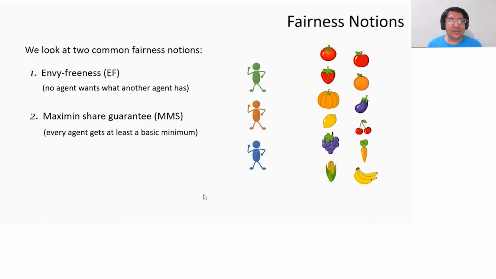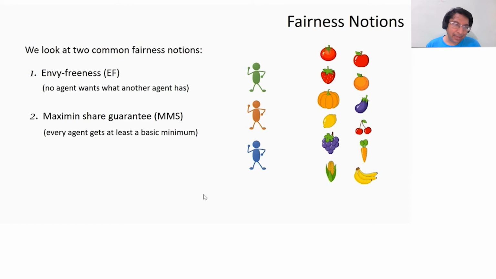As we said, this is not fair. So we're going to look at two very well studied common notions of fairness, Envy-Freeness and maximum share guarantee. These have different perspectives on what they mean for fairness. Envy-Freeness basically says that no agent should want what another agent has. So an allocation where every agent is satisfied with her own set of goods, she doesn't want what anybody else has.